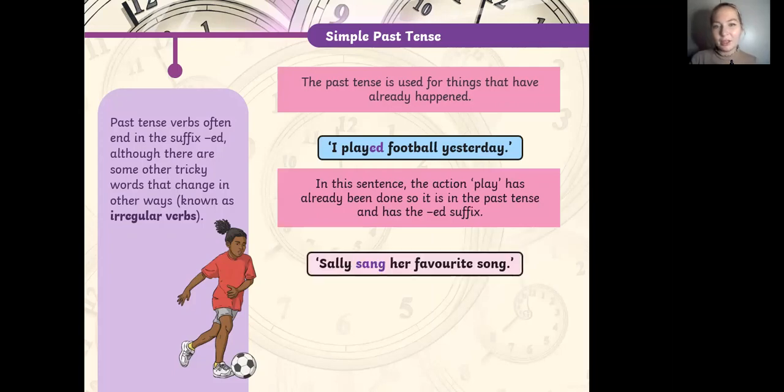Now, the next example that we have: Sally sang her favorite song. So Sally sang, we have three forms of irregular verbs, so you just need to remember and know that for sure. So sing, sang, sung. Yeah, so these are three forms of the verb. As you see, all irregular forms of verbs. So all irregular verbs have three forms.